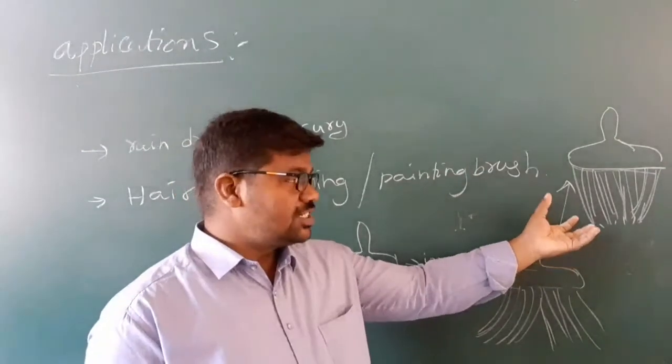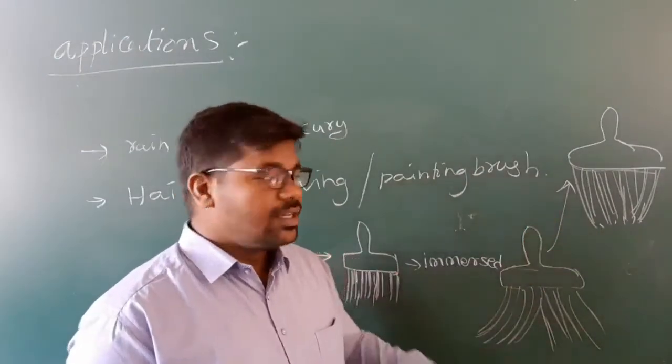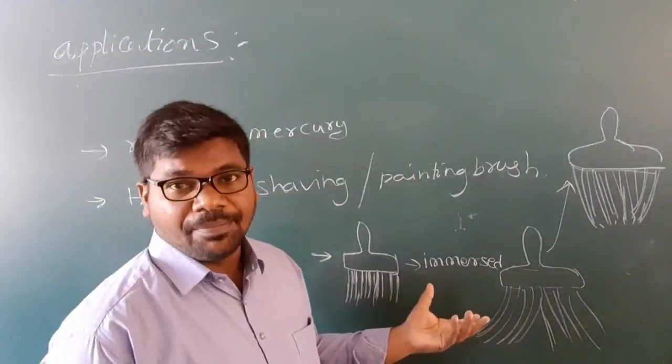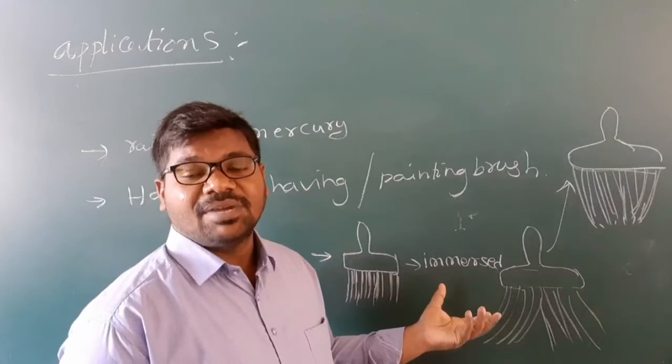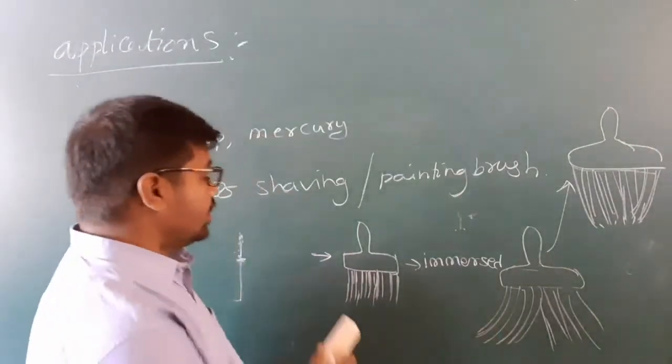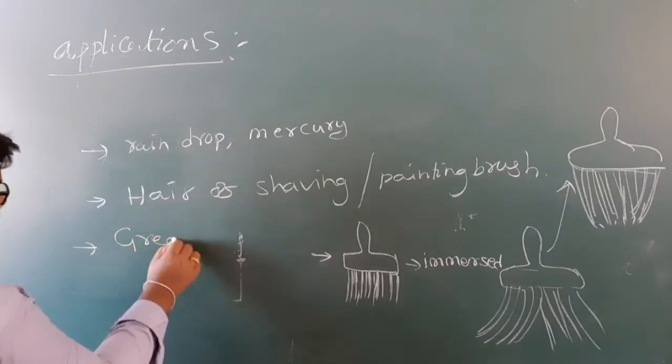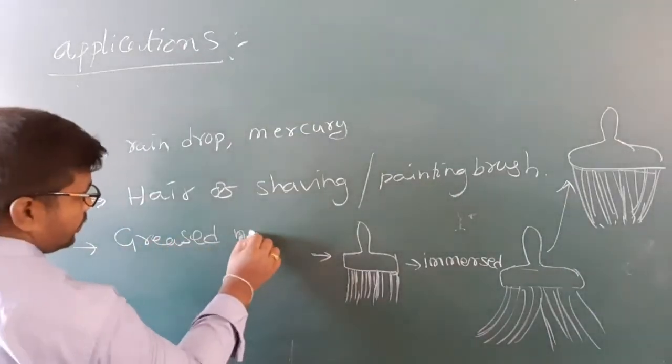So due to this, we have some paint content while painting. This we can observe while painting. Okay, understand, my children?